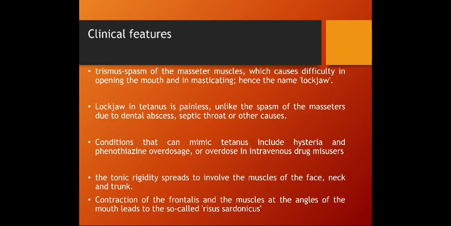Now, what are the clinical features that the patient can develop these symptoms? Trismus, which is spasm of the masseter muscles, which causes difficulty in opening of the mouth and in masticating. Hence, the name is lockjaw. So the first clinical feature is the lockjaw.